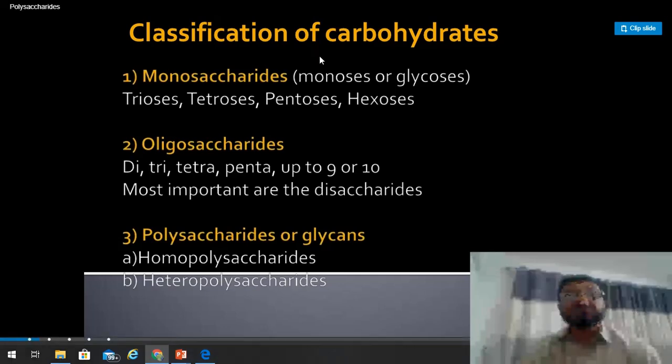Today we will be discussing the polysaccharides. Previously we have discussed the carbohydrates, monosaccharides and the oligosaccharides. Among the oligosaccharides we have talked about disaccharide, trisaccharide, tetra-, penta-, and up to 9 or 10 glucose